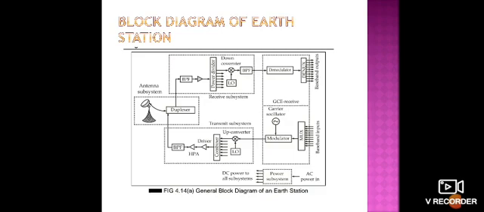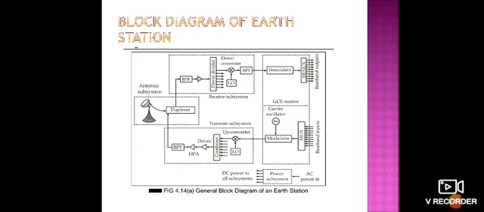The most important block is the power subsystem. Why? Because any communication equipment, processing equipment or electronic equipment requires power; without power the process cannot be done.